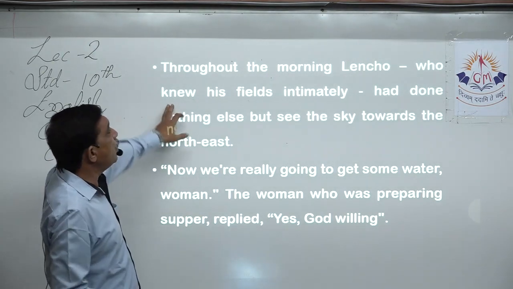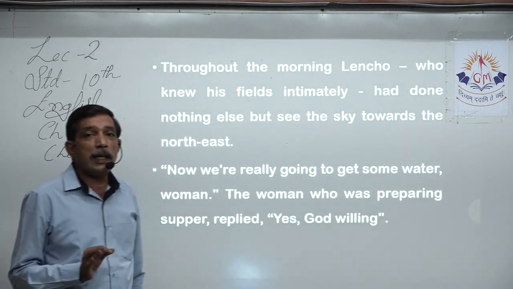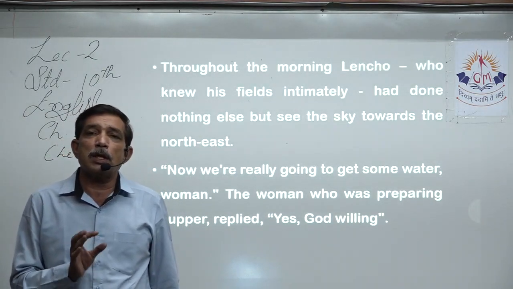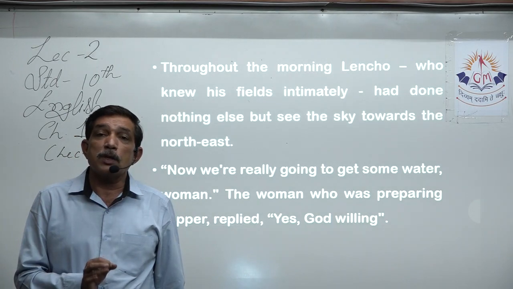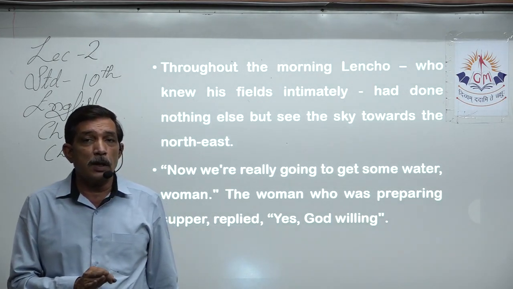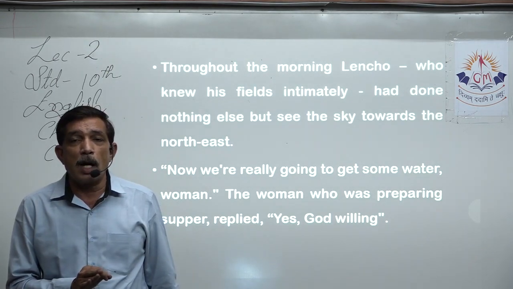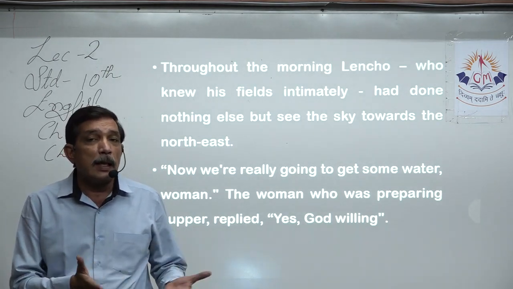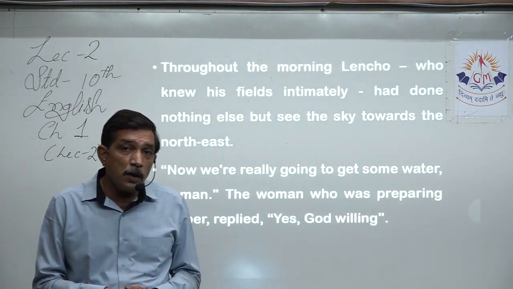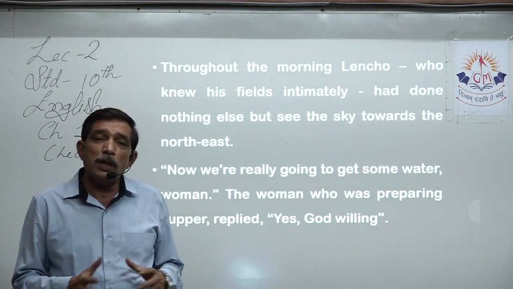who knew his fields intimately, very closely. Yes, a farmer knows each and every plant of his field. He has to constantly monitor his field, look after each and every plant. Some plants get infected with some disease or some insects, etc. So he has to monitor.